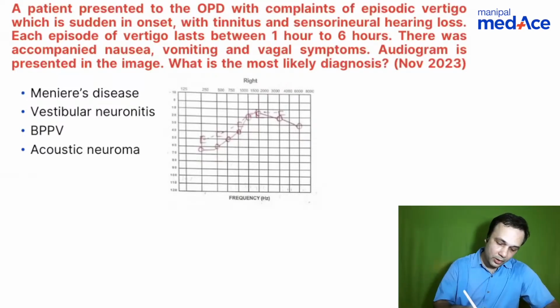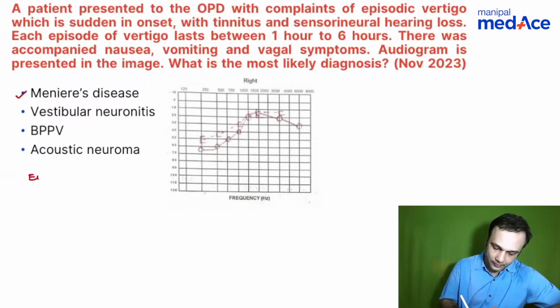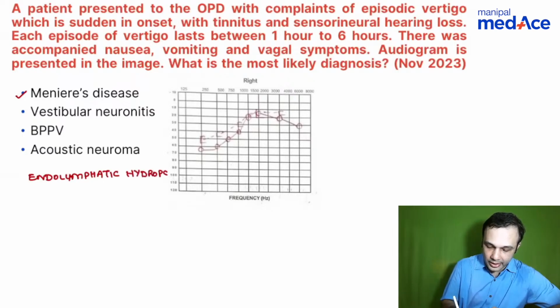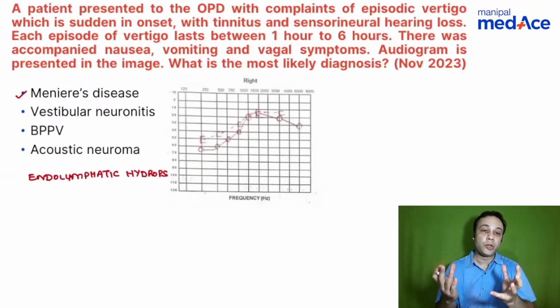Right. So when you talk about Meniere's disease, what are you looking at? It is also known as endolymphatic hydrops. So what happens in this particular scenario? There is accumulation of endolymph. So you remember the word endolymphatic hydrops. So hydrops of the endolymph.